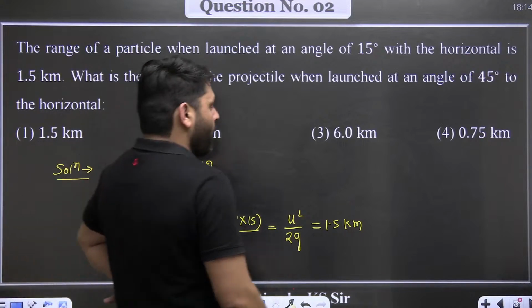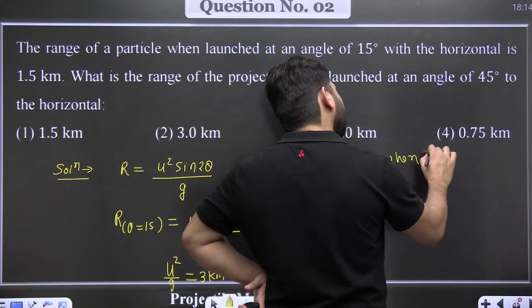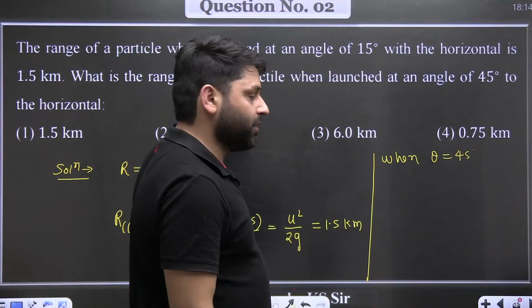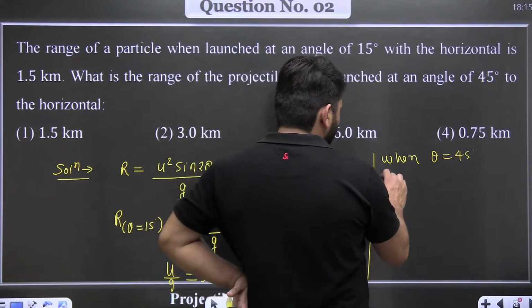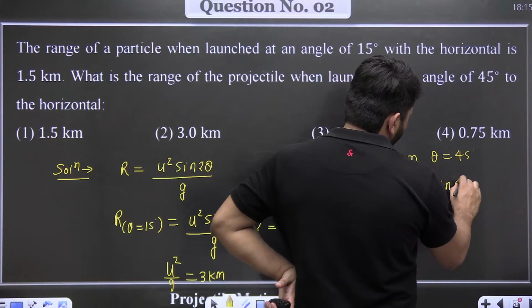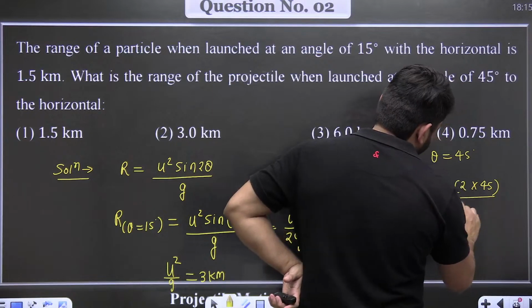Now when theta is equal to 45 degree, the range becomes u square sine 2 into 45 divided by g.